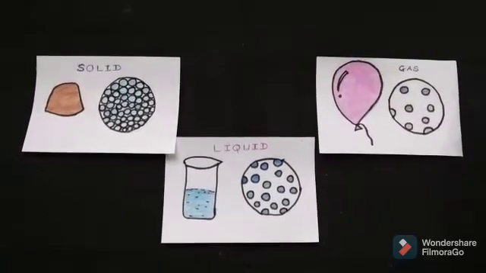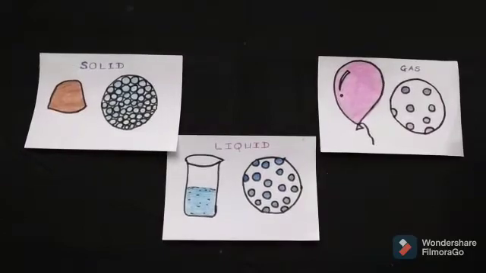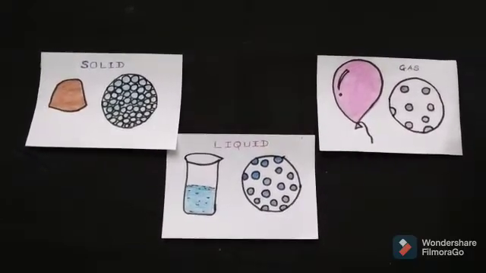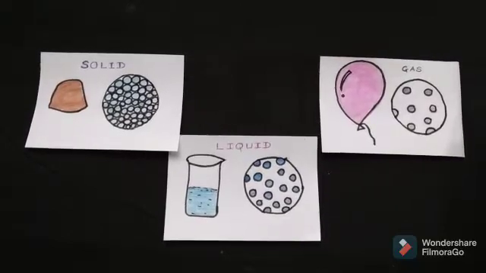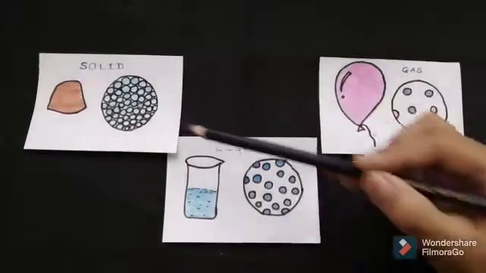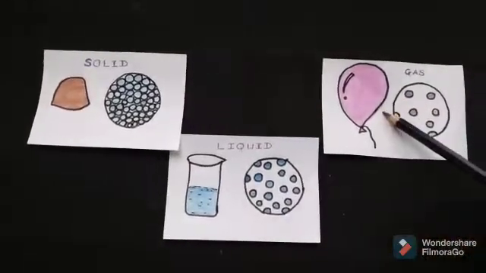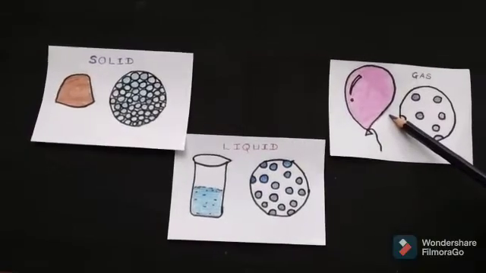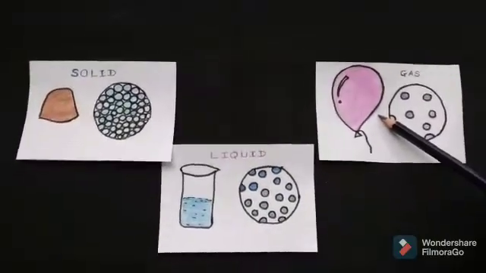So as you can see in these figures, we are going to learn about matter. Anything that has mass and occupies space is called matter. We all know that there are three states of matter: solid, liquid and gas. Now these are differentiated on the basis of their properties, or you can say the qualities of the substance.